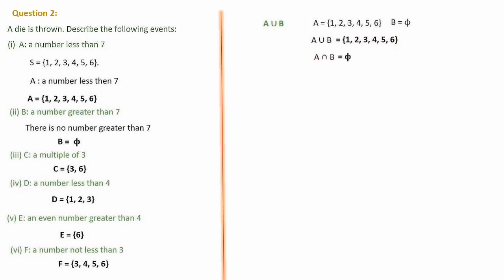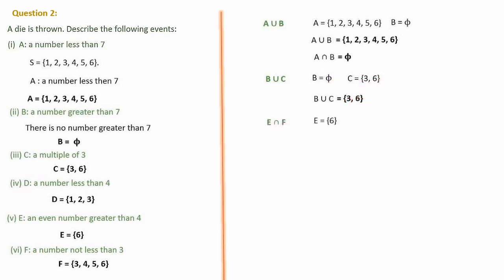Next, A intersection B we have to calculate. A intersection B is a null set, because between A and B there is no common element. That's why we call it a null set. Next we have to go for B union C. B we know is a null set. C we know is 3, 6. So B union C means B and C together: null set, no elements, and 3 and 6. So when we combine these two, only 3 and 6 will be coming.